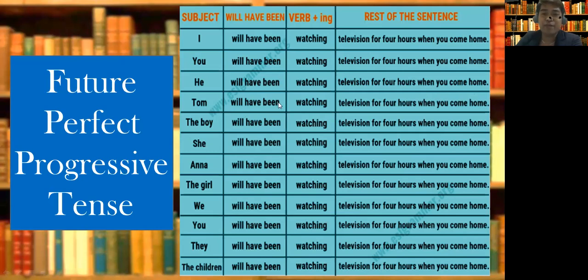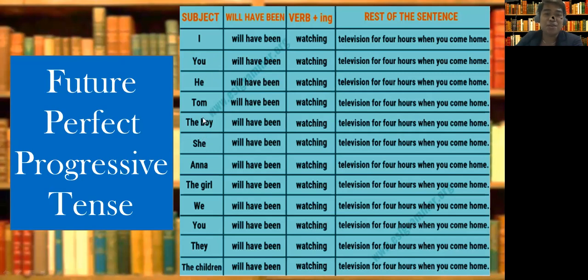Tom will have been watching television for 4 hours when you come home. Will have because future perfect, been because progressive, and ing to your verb because again progressive. Very easy, regardless whether it's singular like he and Tom or plural like I and you.